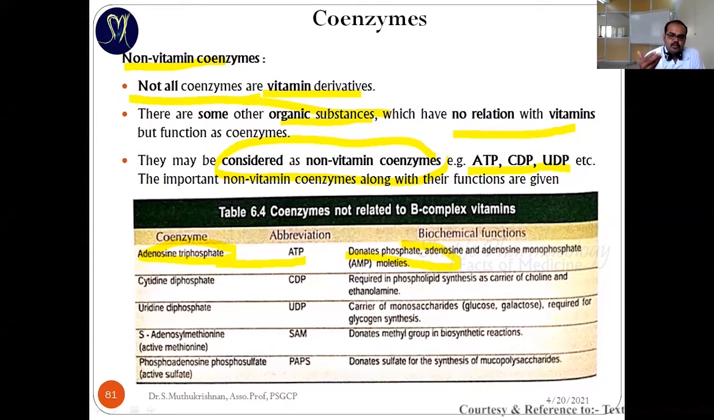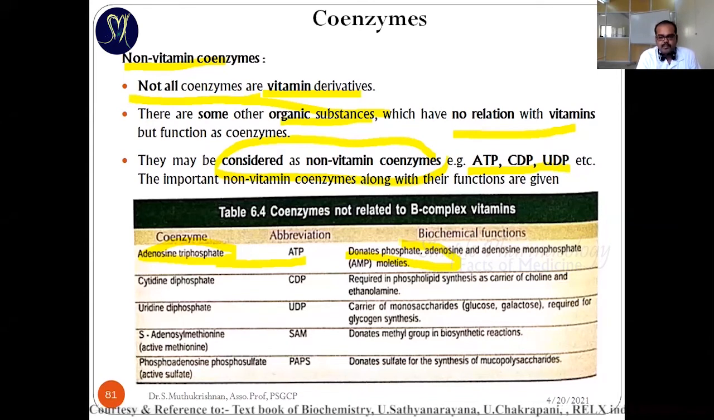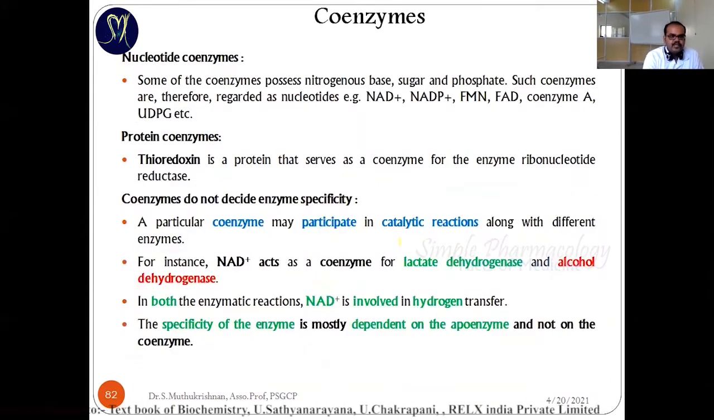Once it donates, losing the phosphate group, it's converted into ADP. Once again, when it donates, it is further converted into AMP, adenosine monophosphate. So this is the example. It's going to donate the phosphate group, so it acts in the coenzyme category.